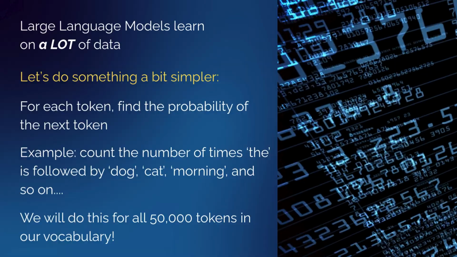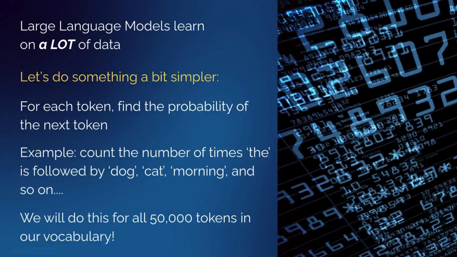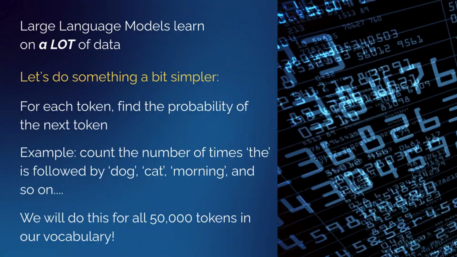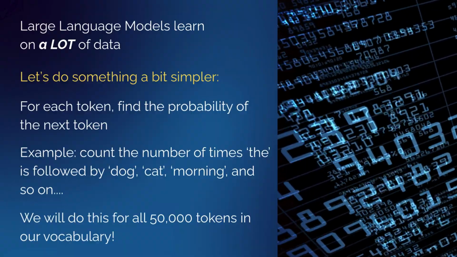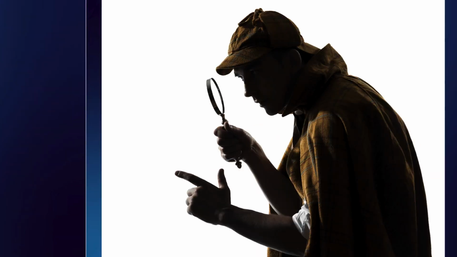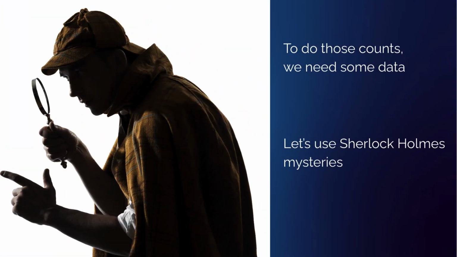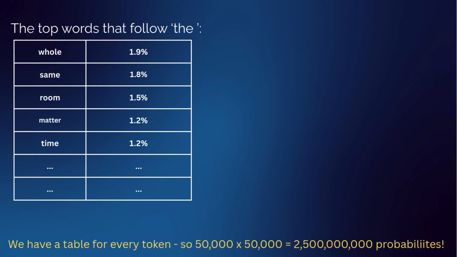And I'm going to do this for all 50,000 tokens in the vocabulary. I'm going to look through a large set of data and I'm going to count how many times one word follows another. Now I don't have a huge amount of resources. I'm not going to use the internet for this. Instead, to do all those counts, I'm going to use the Sherlock Holmes mysteries because that's a much smaller data set. So let's try it.